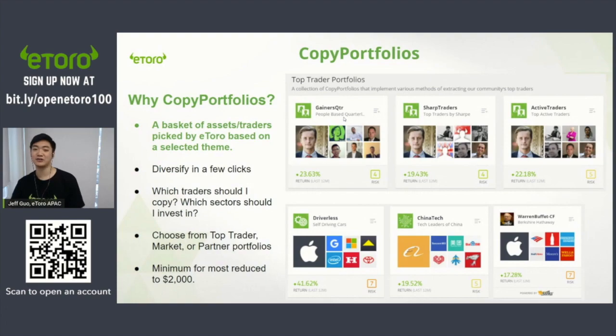Kasi madalas talaga tanungin sa atin is, well, ang dami-dami mong traders, sino bang pwede kong kopyahin? Sino bang okay, right? So we have the top trader portfolios where based on a metric, so let's say Gainers Quarter. Si Gainers Quarter, based on eToro's algorithm, sino bang tingin namin na mga traders na maging profitable sa susunod?